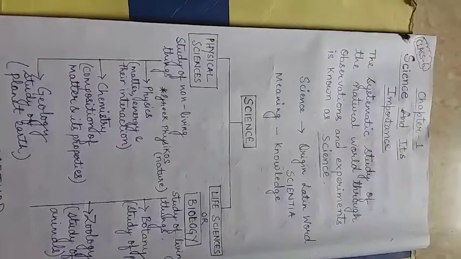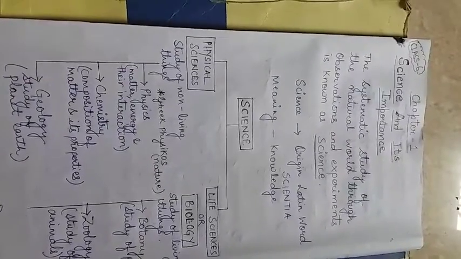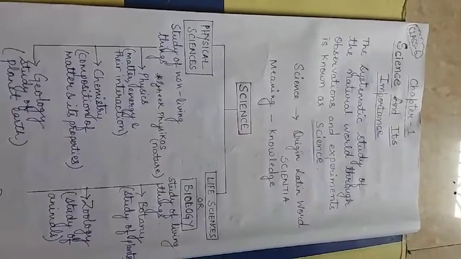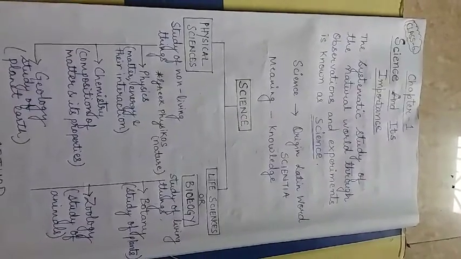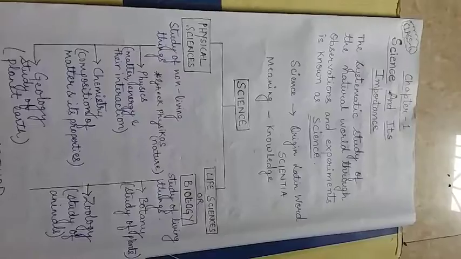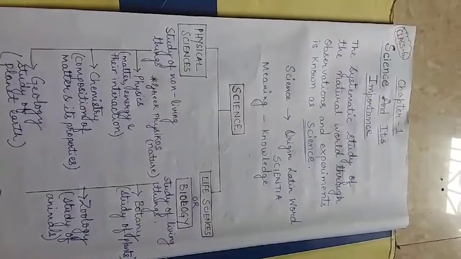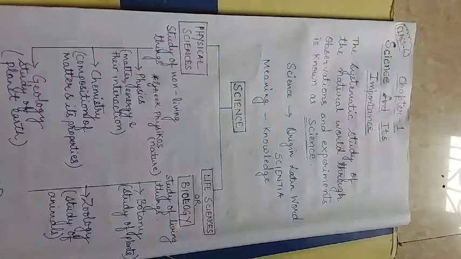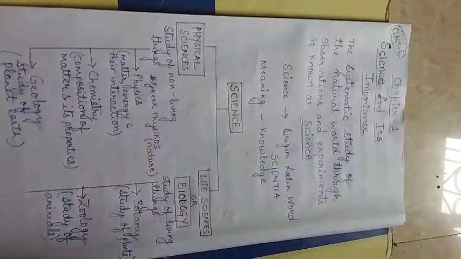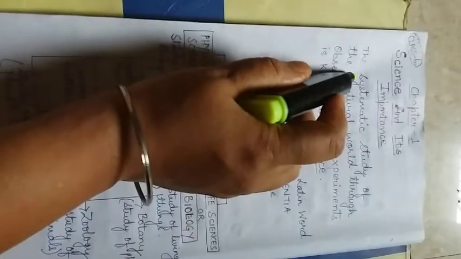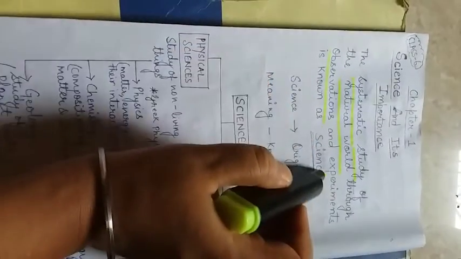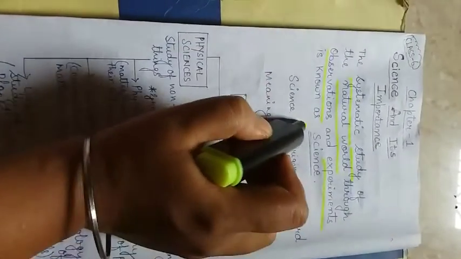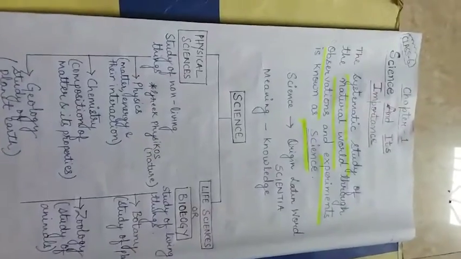So what is science? Science is a systematic study of the natural world through various observations and experiments. These are the key words over here. It is the systematic study of the natural world through observations and experiments, which is known as your science.